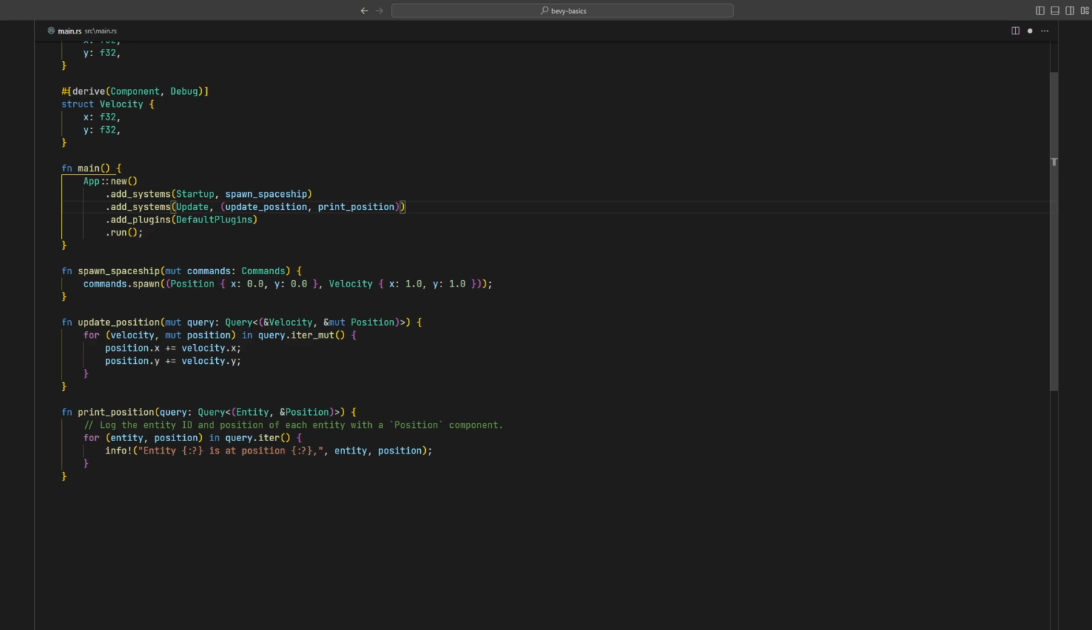Again, you don't need to manually manage the game loop yourself. Just by defining an app, adding systems to it, and calling run, Bevy does that for you. As an application developer, this is great.